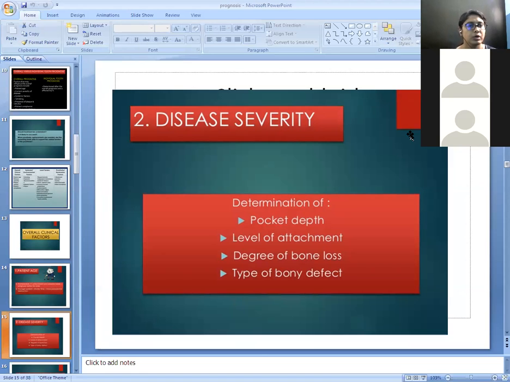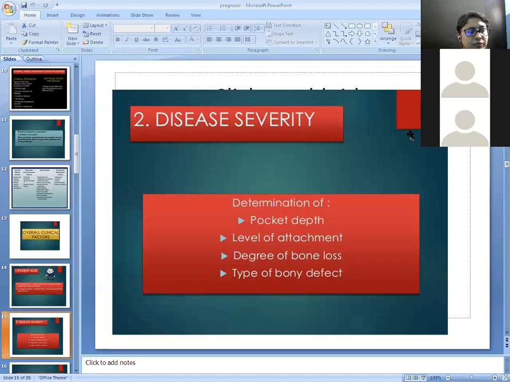Second one is the level of attachment, that is the clinical attachment. Basically, as the pocket depth increases, which results in the destruction of the supportive periodontal tissues, which results in the loss of clinical attachment. That means loss of attachment also increases as the severity of the disease increases.